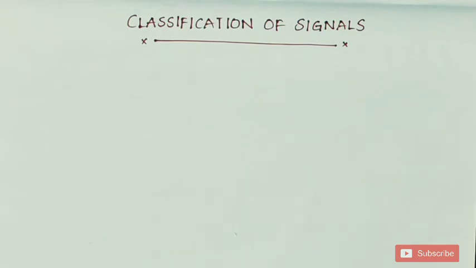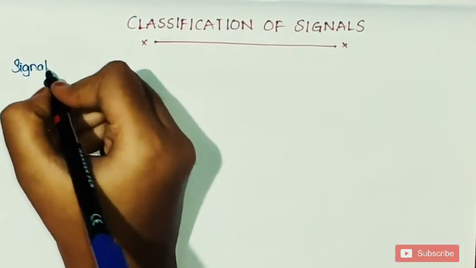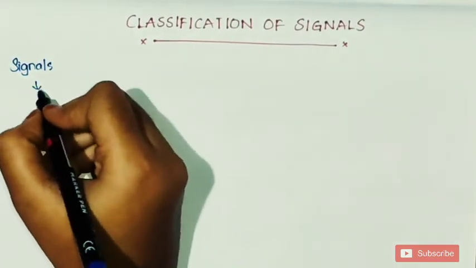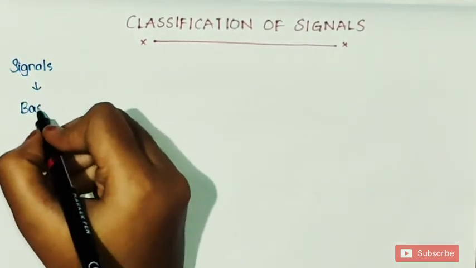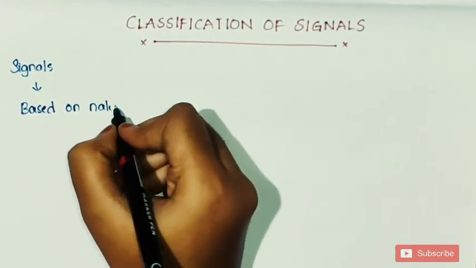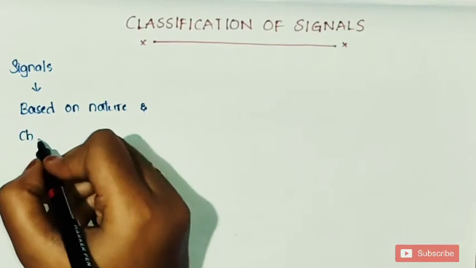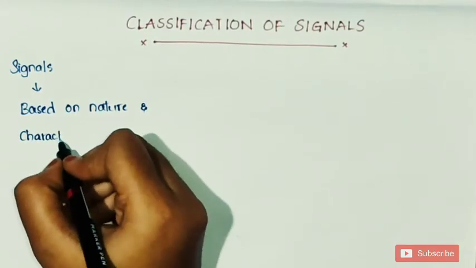Basically, signals are classified into two main types based on their nature and characteristics in time domain. Signals are classified into two types based on nature and characteristics in time domain.